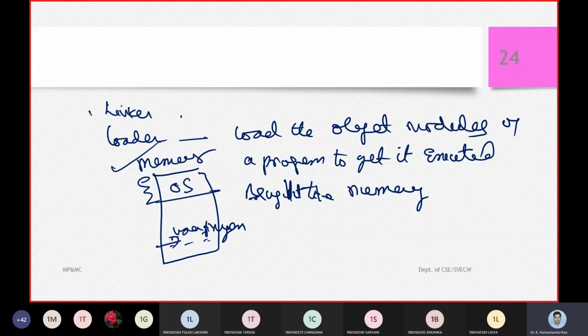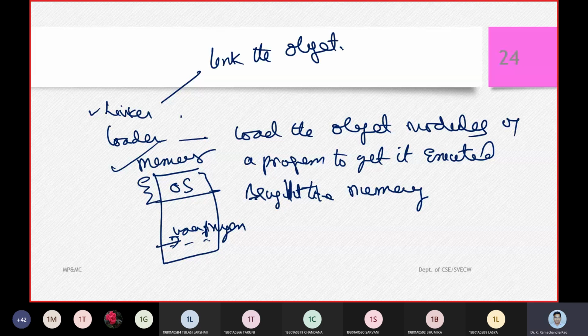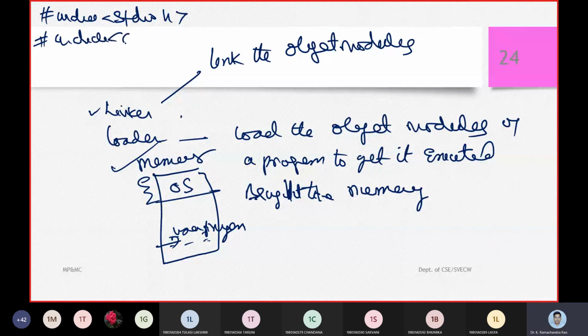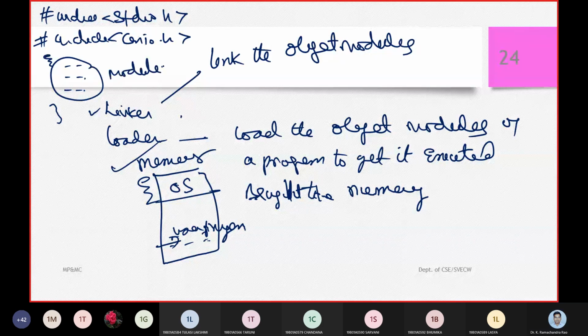Next comes the word linker. What the linker does is link the object modules. So what is an object module? I'm going to say #include <stdio.h>, #include <conio.h>, console input output header file, and then I will write my program here. So this is one module, module 1, and this module has to be executed and run.